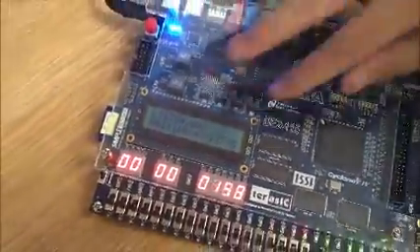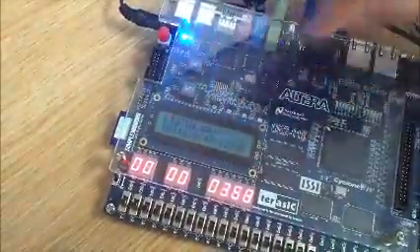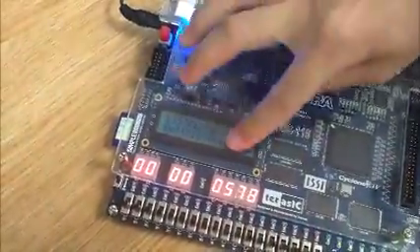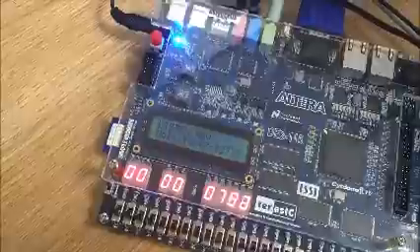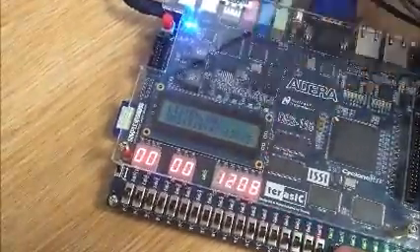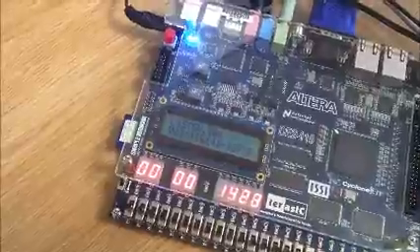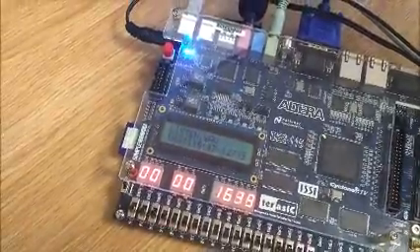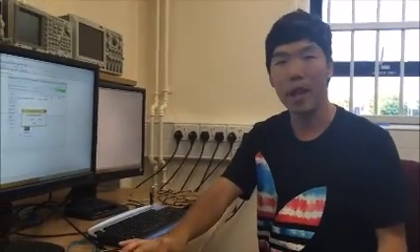And you can see there are some 7-segment displays. They count the play time of the music. So that's it. This is my program about the SD card.